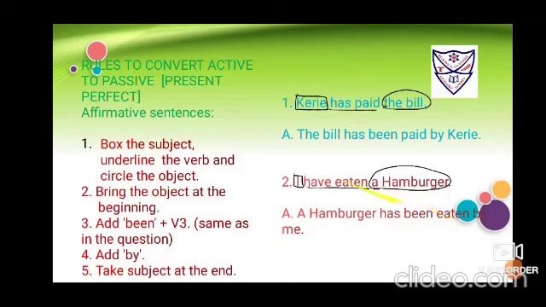See children, here the verb is not changed because this verb in the active voice is already in its V3 form, the third form of the verb. Add by and finally take the subject at the end. So when I as the subject changes to me as the object. So it seems a hamburger has been eaten by me.